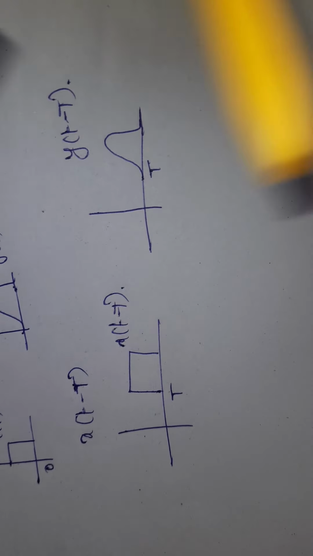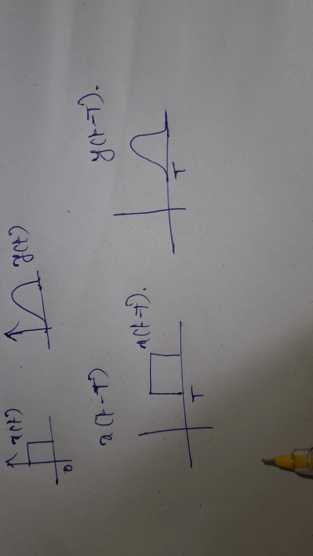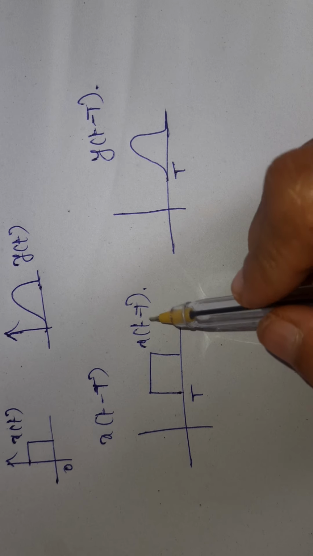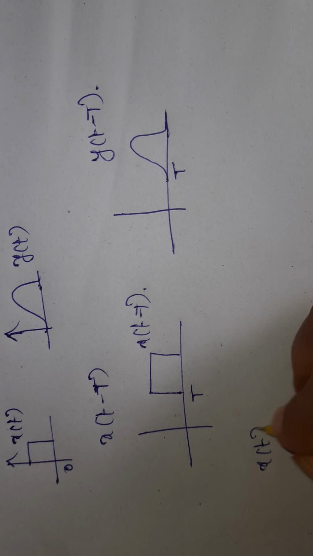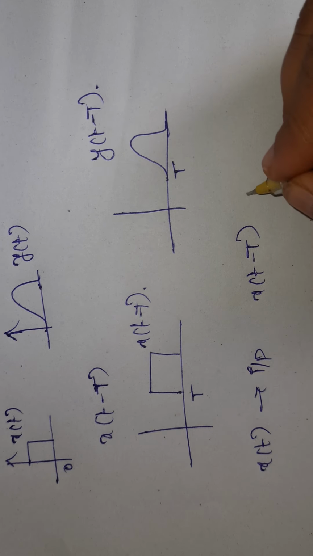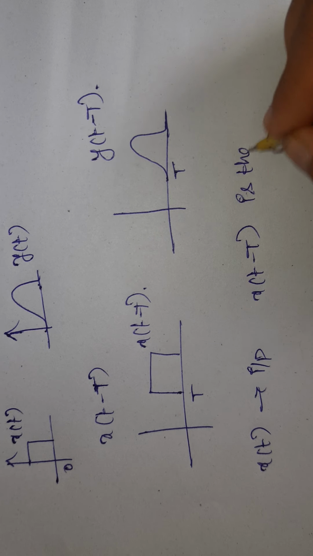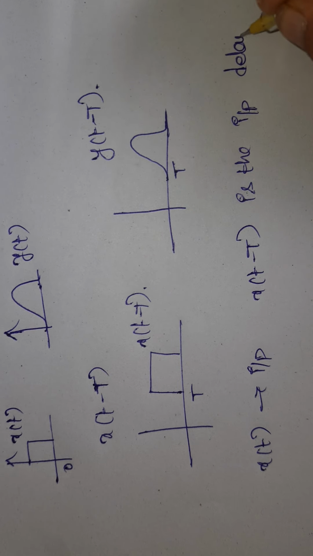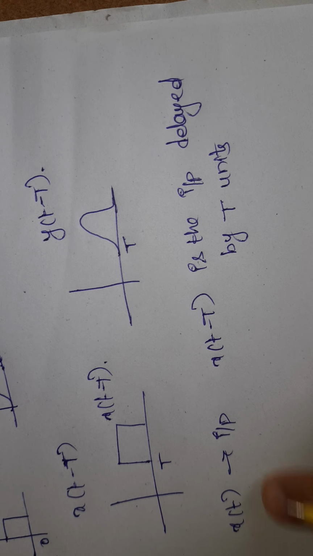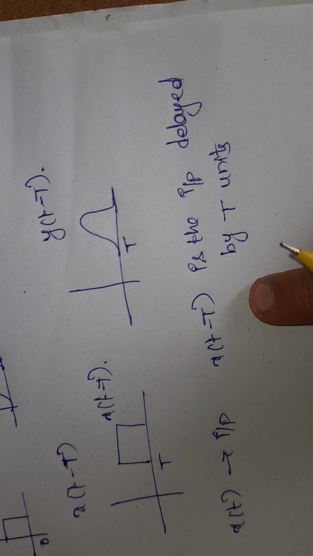Okay, next. Here I am considering a continuous time system, that is, t as a variable. We can consider a discrete time system also. Here x of t is the input, and x of t minus capital T is the input delayed by capital T units or seconds. So this is the input and this is the delayed version of the input.